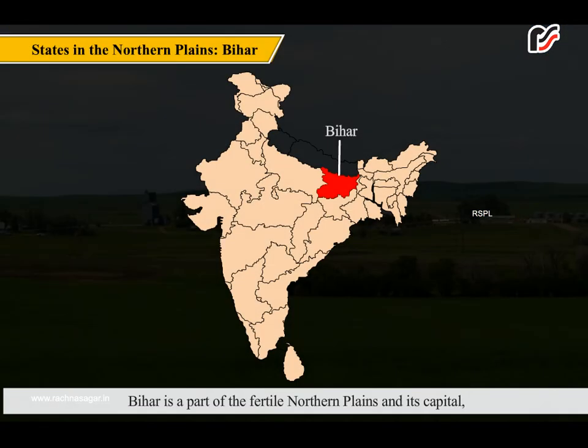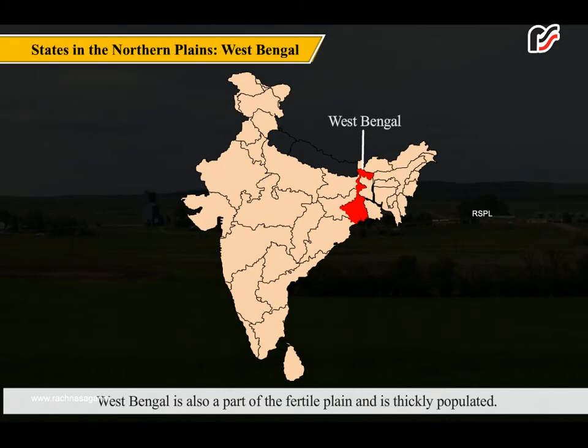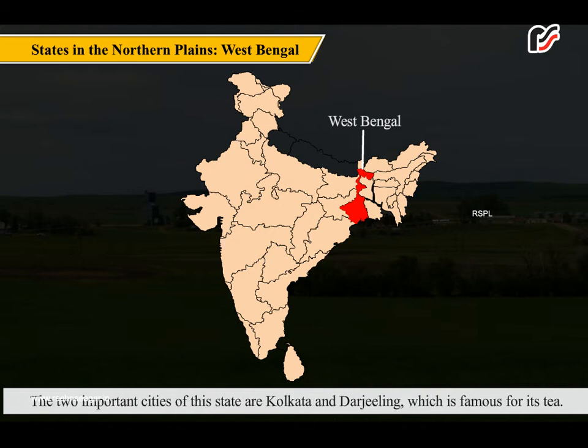Bihar is a part of the fertile northern plains and its capital Patna is an important historical city. West Bengal is also a part of the fertile plain and is thickly populated. The two important cities of this state are Kolkata and Darjeeling, which is famous for its tea.